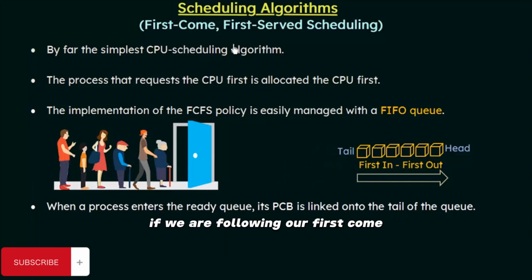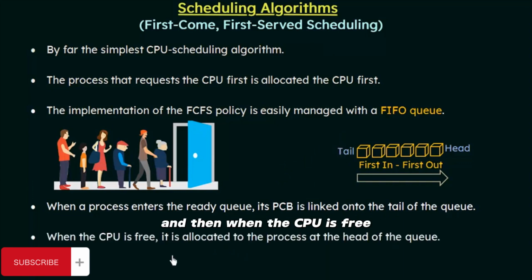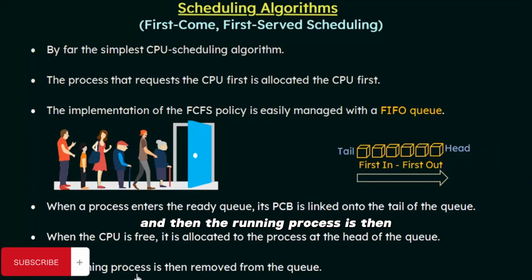If we are following first come, first serve scheduling, then when the CPU is free, it is allocated to the process at the head. That means here we have a queue where the processes are queued up like this, and they are all waiting for the CPU. So when the CPU is free, the process at the head of the queue will be given the CPU for its execution. And then the running process is removed from the queue.